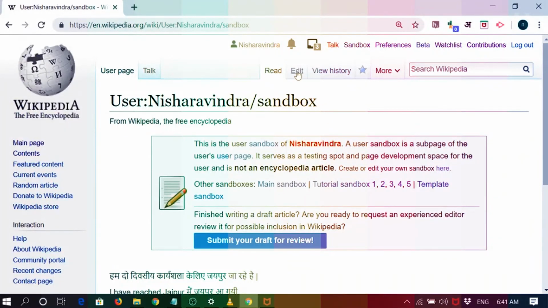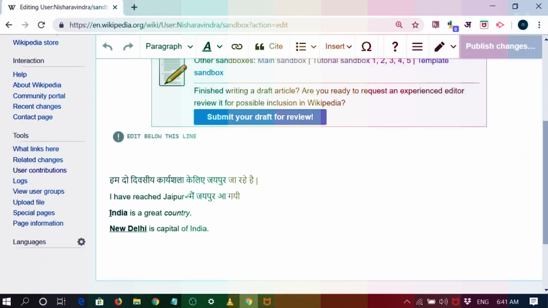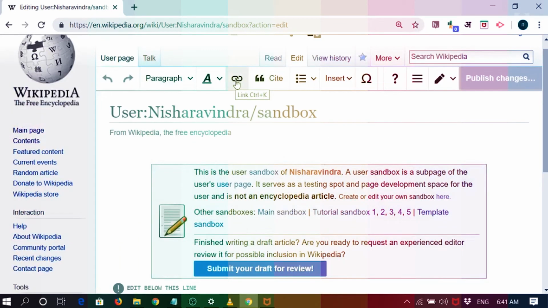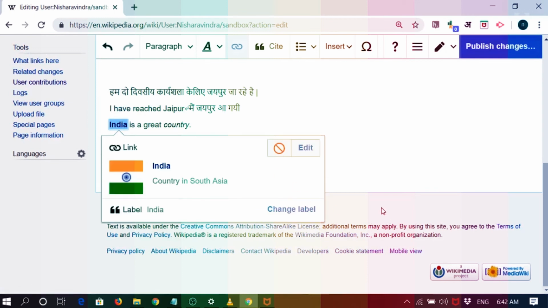So I'll just go, I'll edit. I'll go to the edit mode of the page. Then what I'll do is, I'll just select India and go above and see there's a link. I'll just click on the link. So it is saying that it is searching the Wikipedia. Internal link means it will search for all the links which are available on the Wikipedia itself. As you can see, this is the page of India. This is Indian National Congress. So I just want it to be my country page. So I'll click on this, and now you can see I'll publish the changes.